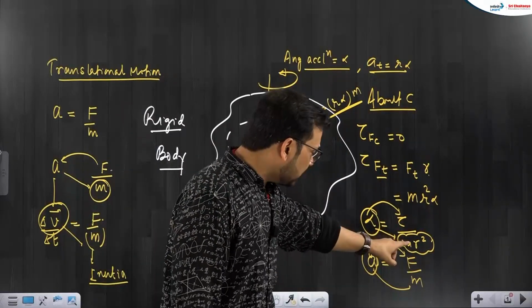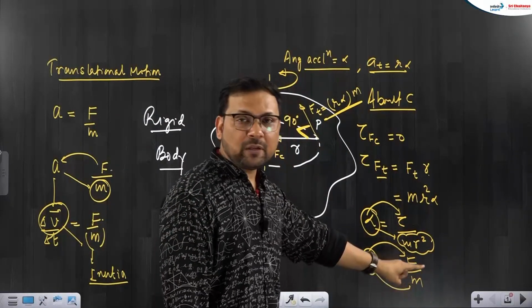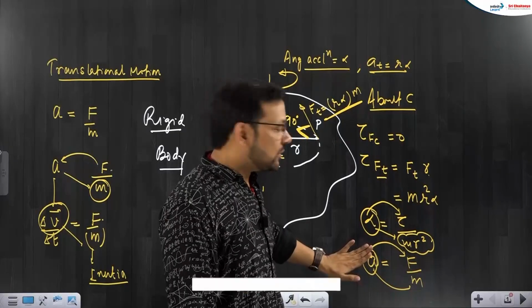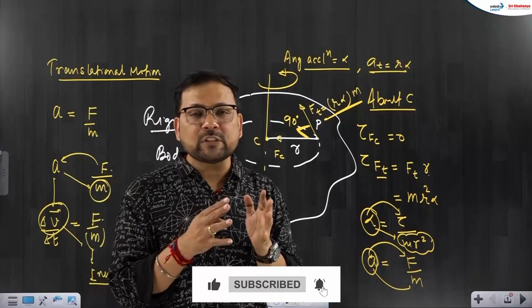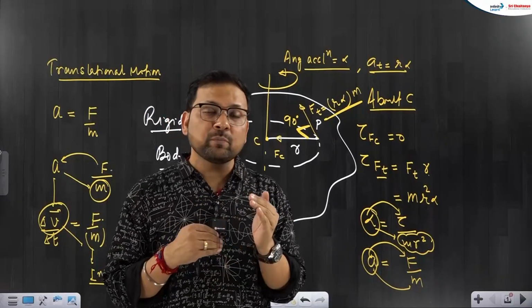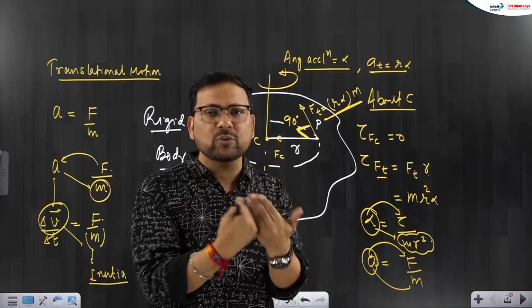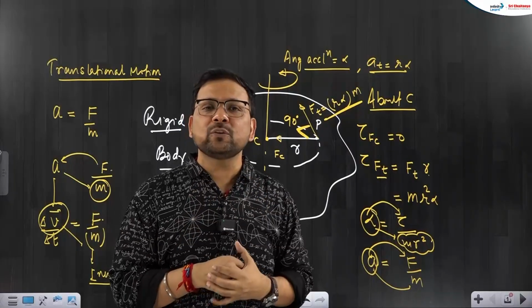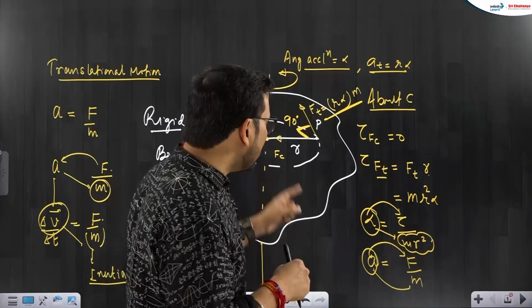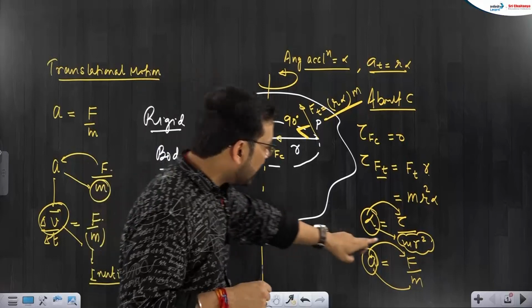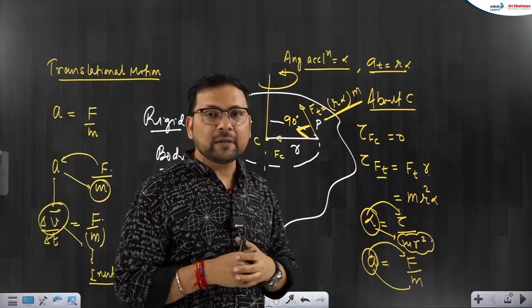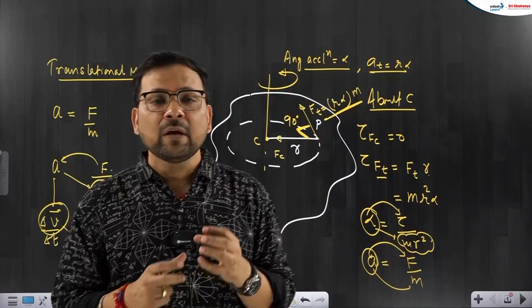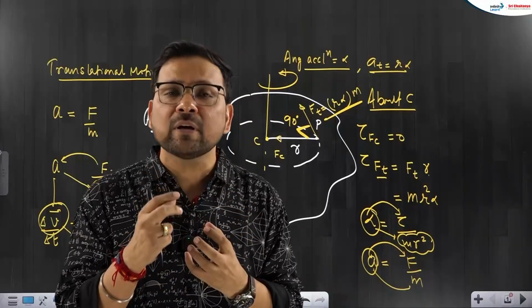So this moment of inertia is doing the same role as mass is doing to acceleration, it is doing to angular acceleration. If you want to measure inertia for translational motion, linear motion, then you need to measure mass. Similarly, moment of inertia, that is a quantity mr square, gives you an idea about how much rotational motion is being opposed.